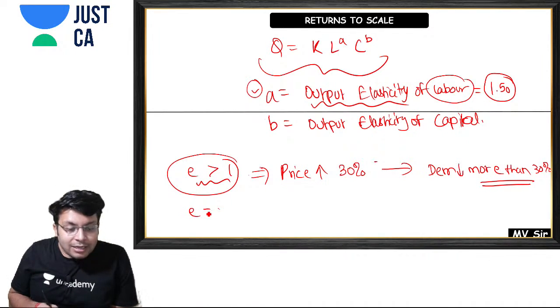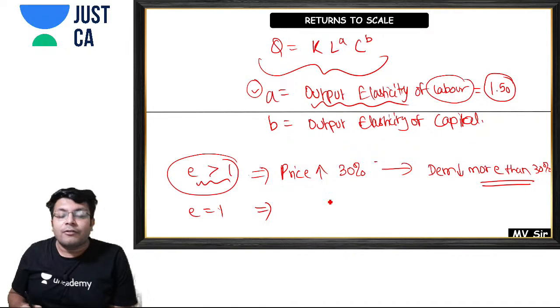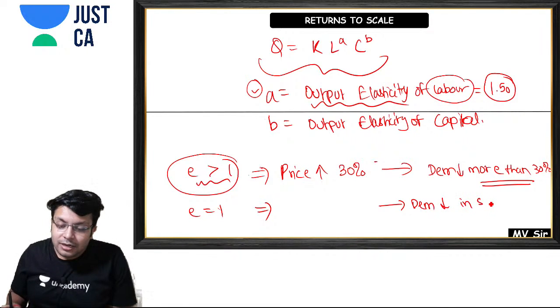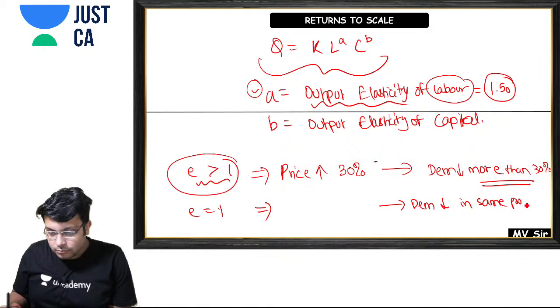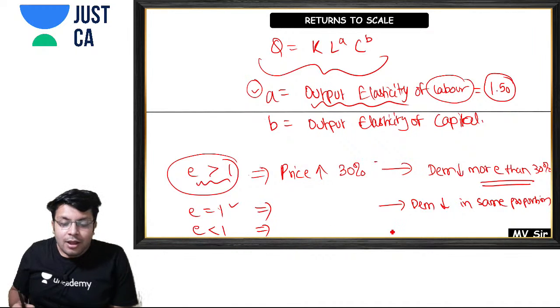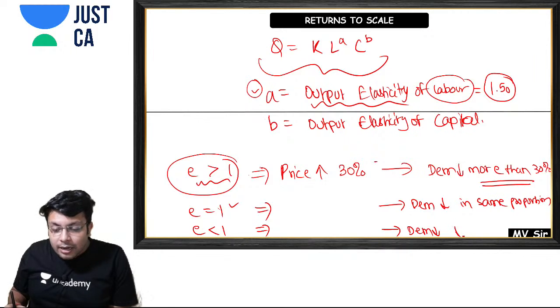Then when my elasticity is equal to 1, what will happen? My demand will decrease in the same proportion, since elasticity is 1. And when my elasticity is less than 1, what will happen over here? My demand will decrease by less than 30%. Yes or no? Please tell me.